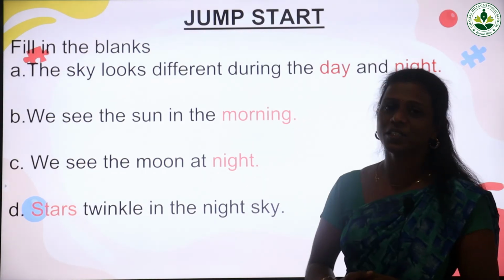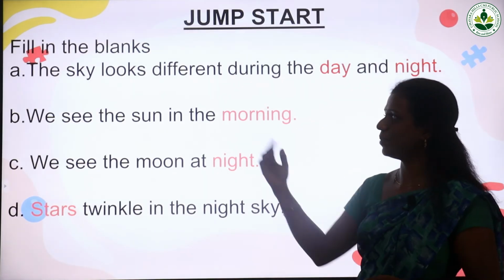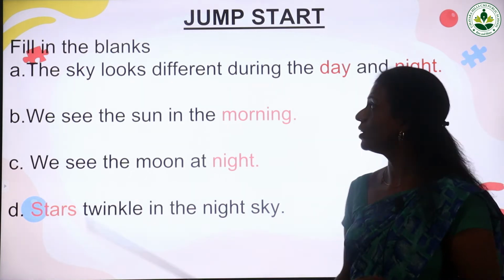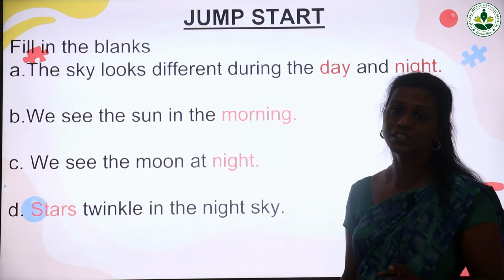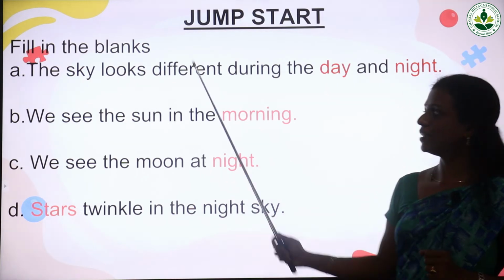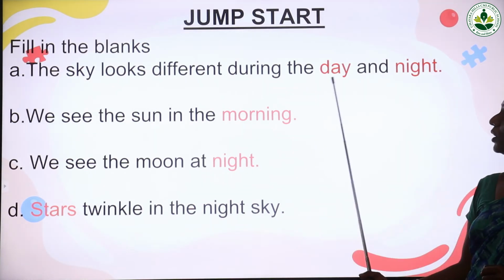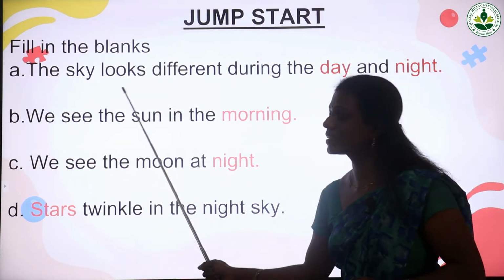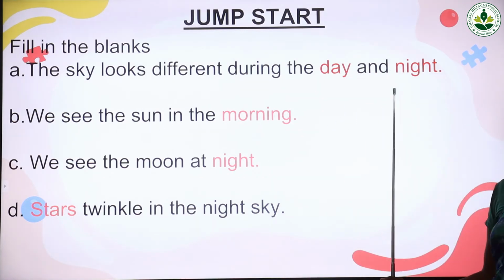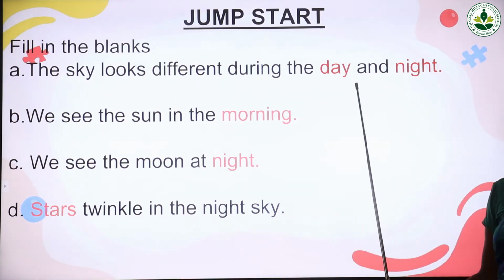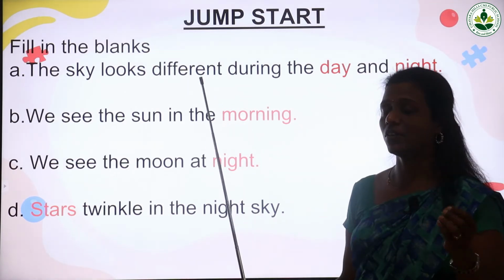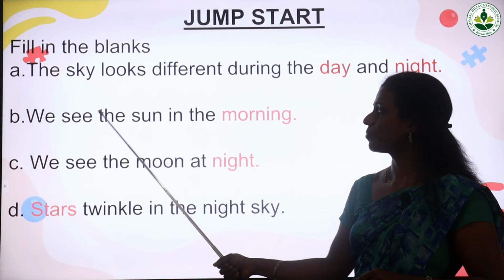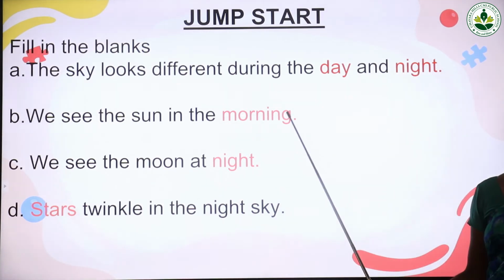Now we can check the Jump Start given in your textbook. Fill in the blanks. So you have to take your textbook and take the Jump Start in lesson 13. Fill in the blanks. The sky looks different during the dash and dash. What is the answer? The sky looks different during the day and night. Is it correct? Yes, in the daytime it is very bright and light is there, and at night time it is very dark.